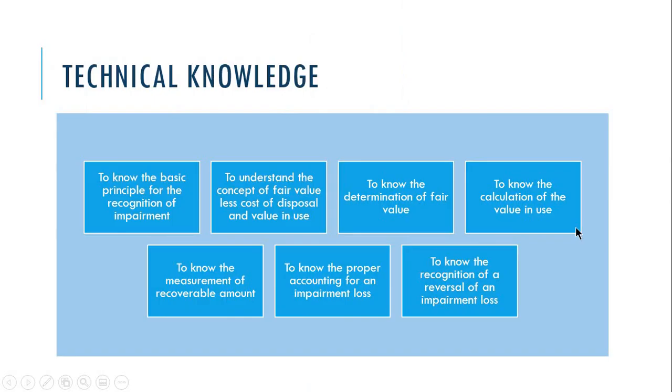Technical knowledge: at the end of this video lecture, we should be able to know the basic principle for the recognition of impairment, understand the concept of fair value less cost of disposal and value in use, know the determination of fair value, know the calculation of the value in use, the measurement of recoverable amount, the proper accounting for an impairment loss, and to know the recognition of reversal of an impairment loss.